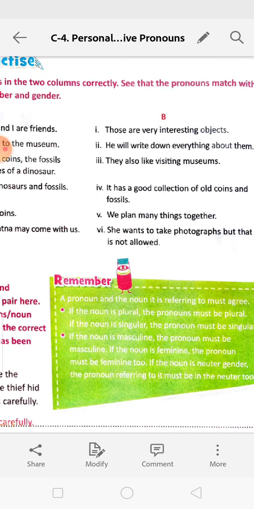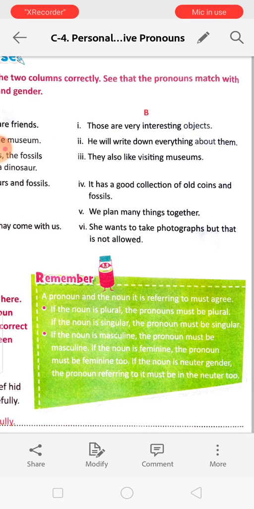Next, come to the green box. A pronoun and the noun it is referring to must agree. If the noun is plural, the pronoun must be plural. If the noun is singular, the pronoun must be singular. So if there is a boy, we cannot say they.